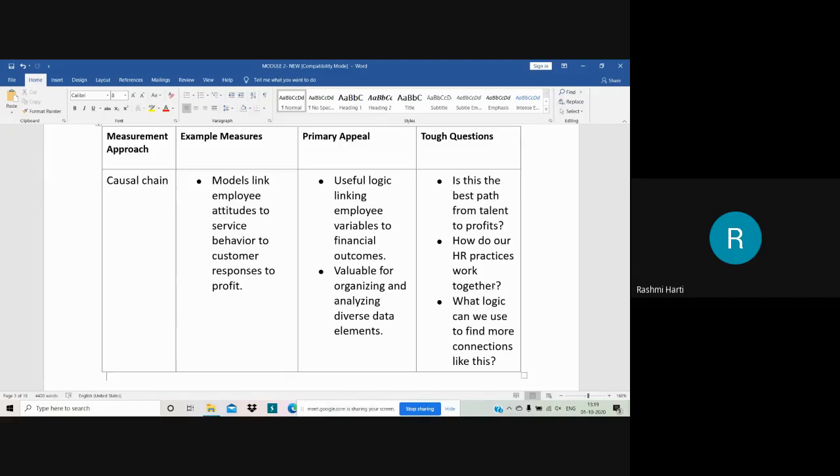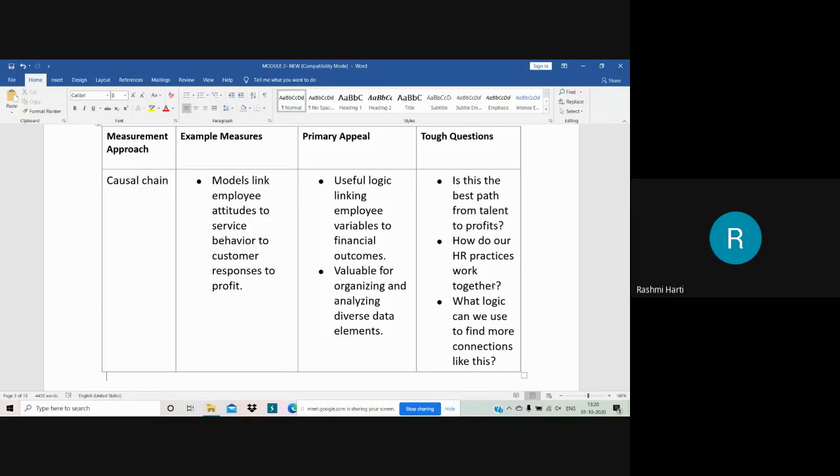Then the primary appeal here is useful logic linking employee variables to financial outcomes, right? So here, useful logic linking means suggestions of the employees which do come in, right? Improvements in the employees, improvement in the product, improvement in the sales, which brings in a lot of financial outcomes. It is valuable for organizing and analyzing diverse data elements. You can identify where your employees are strong. You can go for multi-skilling of the employees, right? And you can see to it that you have strong customer services as well as the right service behavior of the employees, right?